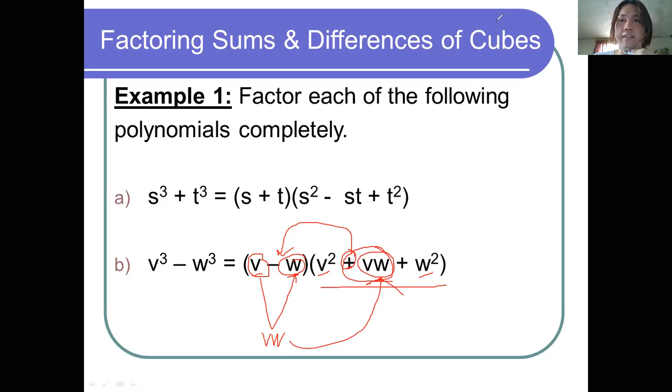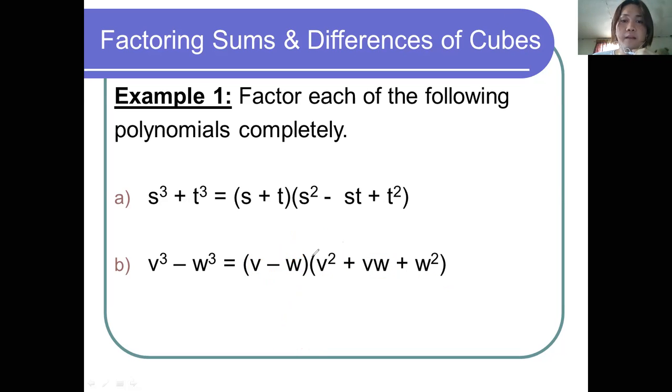That's why the sign of our middle term is plus vw. In short, the factors of v cubed minus w cubed are v minus w and v squared plus vw plus w squared. See? Very easy. I hope everybody can follow.